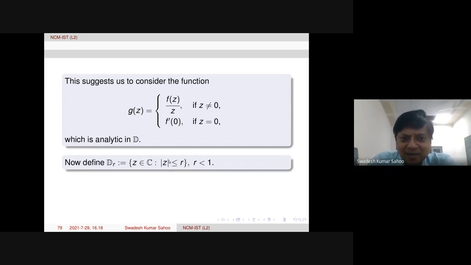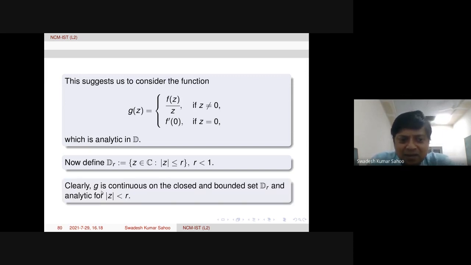Now what happens? Inside the unit disk, we take arbitrarily one closed disk, mod z less than or equal to r, denoted by D_r. Now g is continuous on this closed and bounded set. g is continuous from the definition of g. And it is analytic inside this, because for z not equal to 0 that is there. In fact, it has a removable singularity. So it is analytic for mod z less than 1.